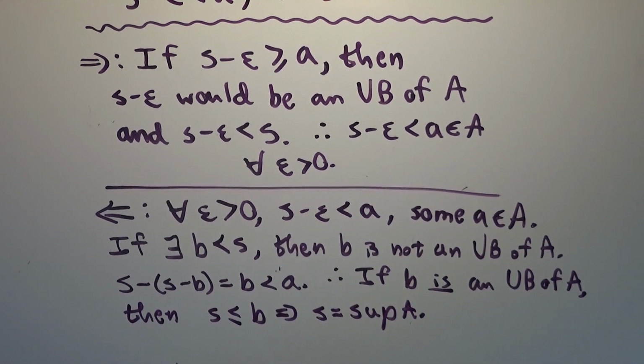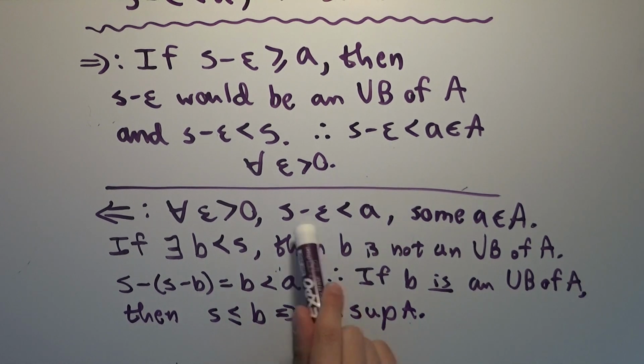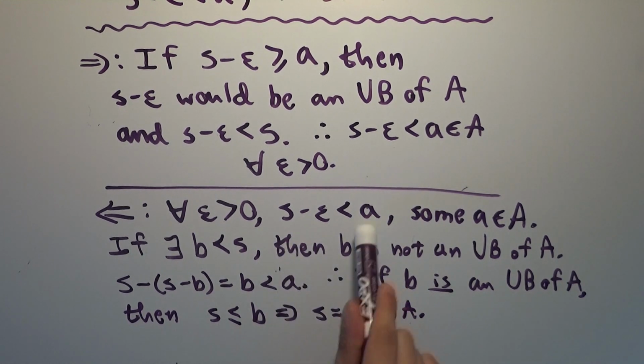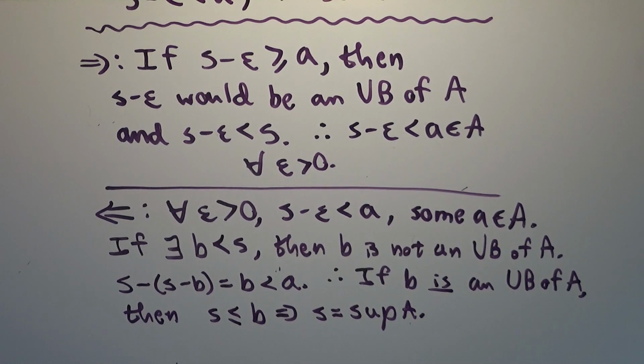Let's go through that one more time. This time we're assuming that any positive epsilon taken away from S results in a new number that is less than some element of A. That's our assumption, and we're going to prove from that S is the least upper bound of A. So if there is some number B that is strictly less than S, which makes their difference positive, so S minus B is greater than 0, then B is not an upper bound of A. Because S minus B is greater than 0, I can take it to be my epsilon value. I plug it in for epsilon, and that results in something that has to be true based on our assumption: that B is less than a.